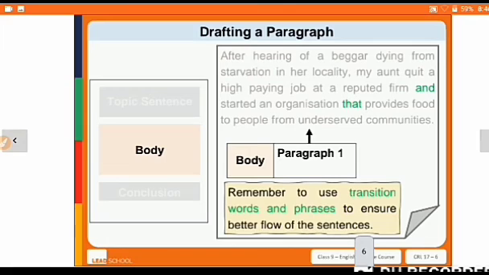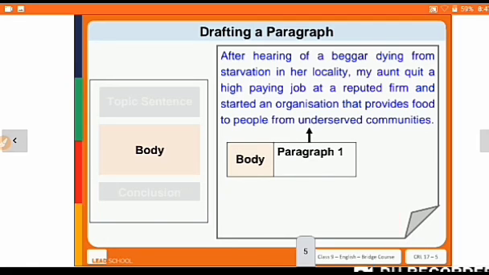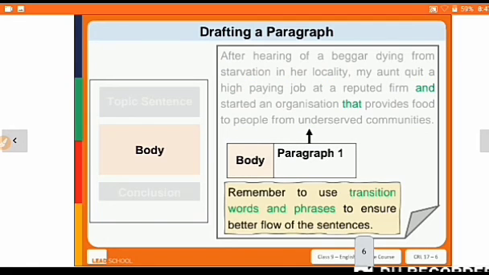Remember to use transition words and phrases to ensure better flow of the sentence. So reputed firm and started an organization that provides food, right? Firm and started an organization that. Okay, so these are the transition words and phrases.